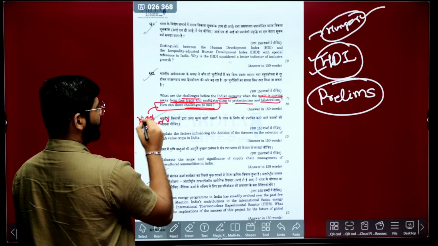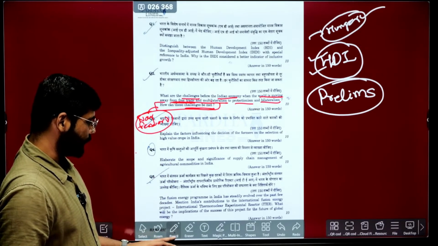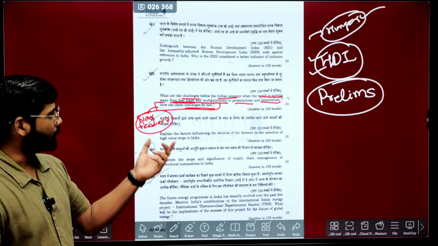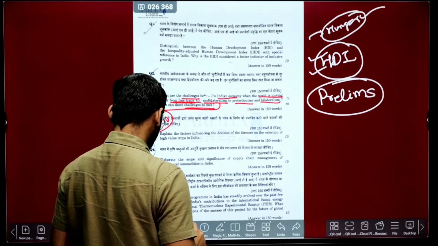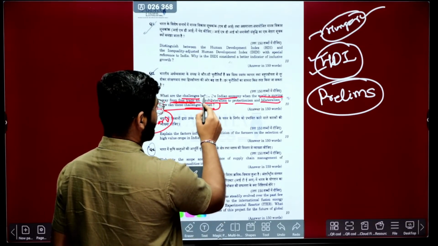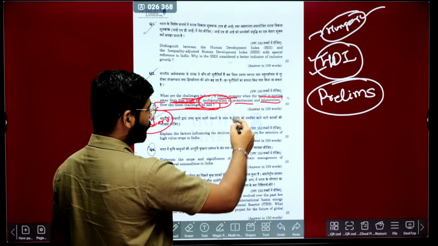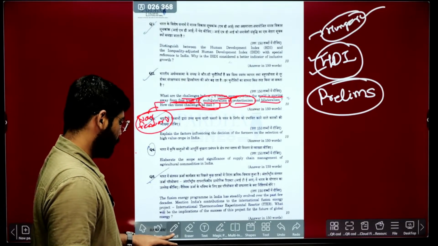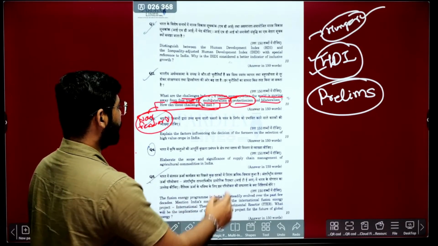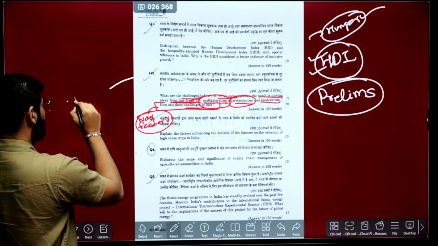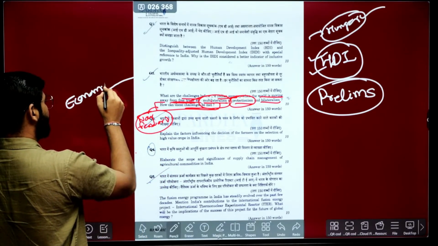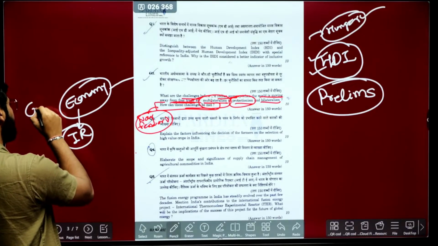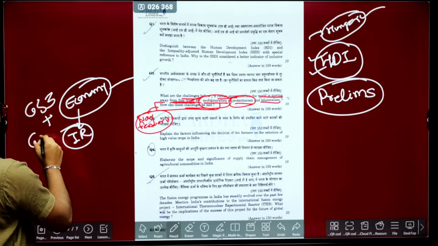This question is quite surprising because yesterday when we were discussing the GS1 questions, we saw they are integrating GS2, GS3 and GS1. Multilateralism is something we study in international relations, that is GS paper 2, and protectionism is also supposed to come mostly in GS paper 2, but it came in GS paper 3, just from the Indian economy. So they are linking economy to the IR part, that is, the integration of GS3 and GS2.